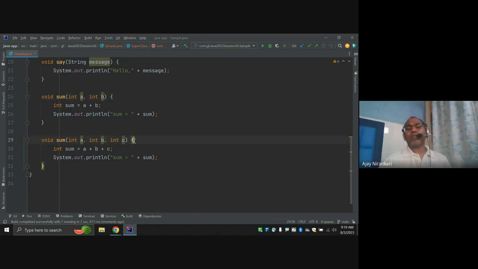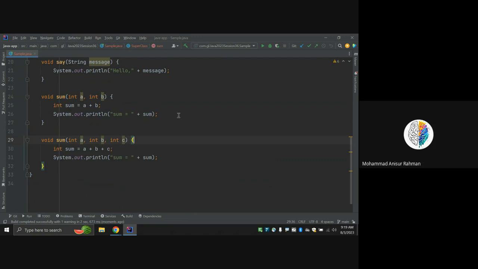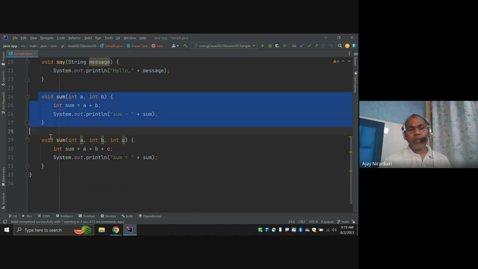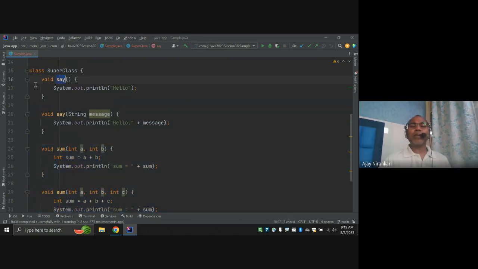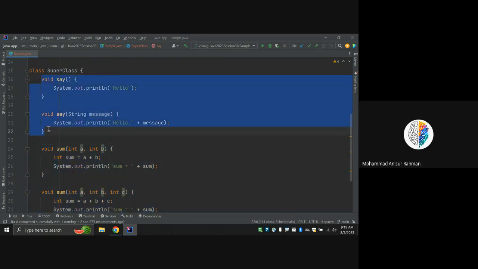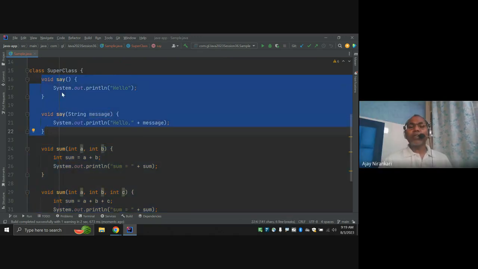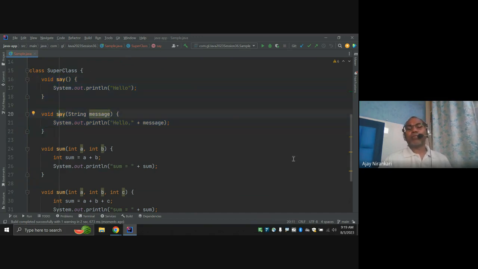So now this sum method is an overloaded method. Similarly, this other method is also an overloaded method. Overloaded means you are defining methods with the same name, more than one method, in the class.